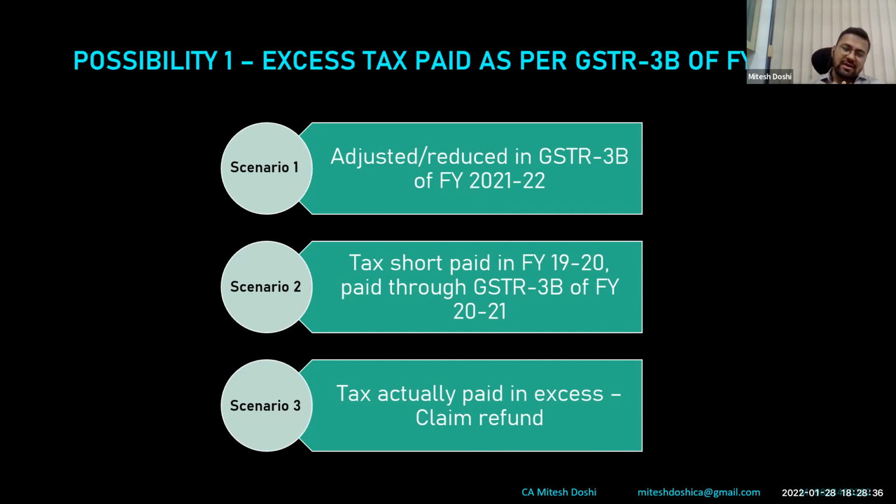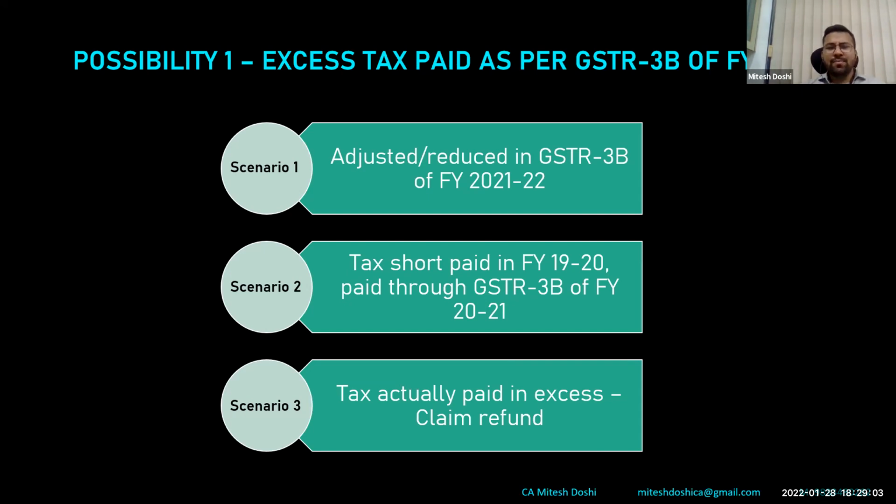Scenario 2 is basically tax has been short paid in 1920. So in 1920, I had paid only 90 rupees instead of 100. So now that 10 rupees I have paid while filing 3B of 2021. However, my sales as per books is 100. So ideally, I have paid 110 rupees in 3B of 2021, however sales as per books is 100 only in this year. So this could be a second scenario.